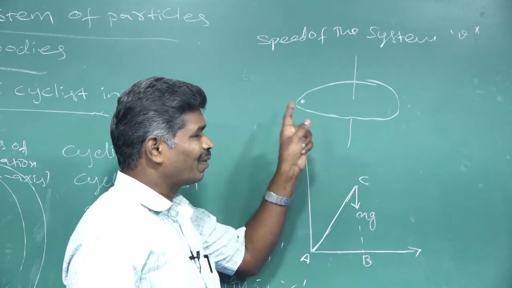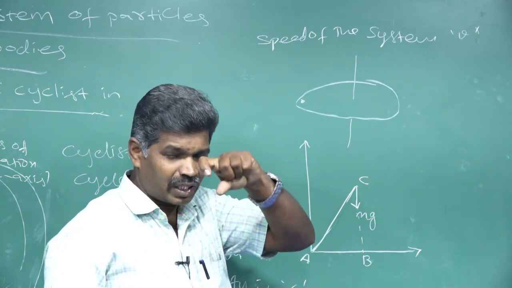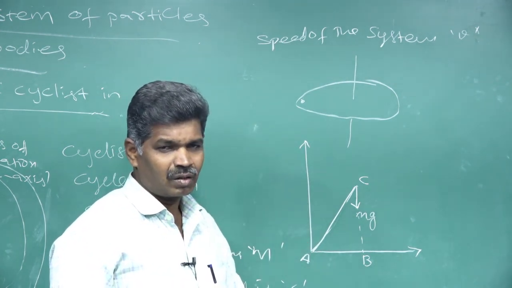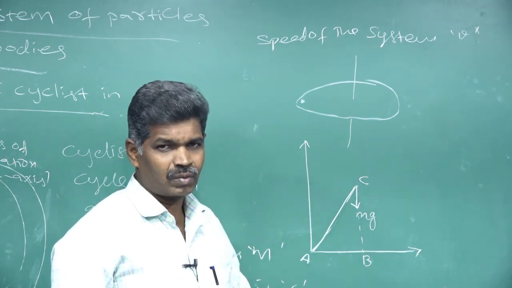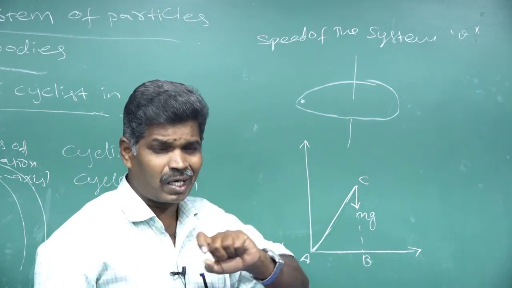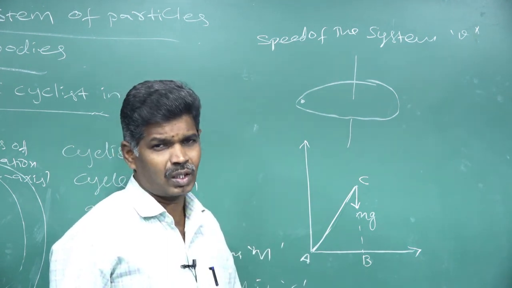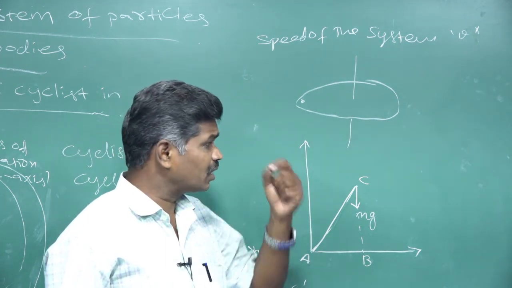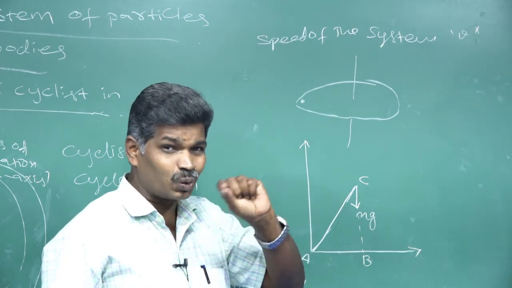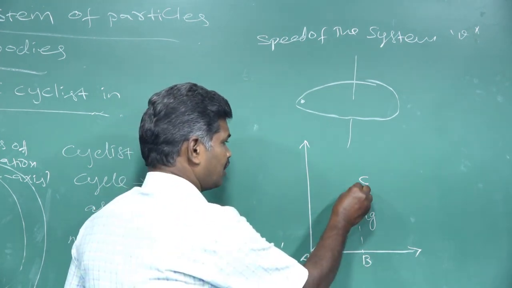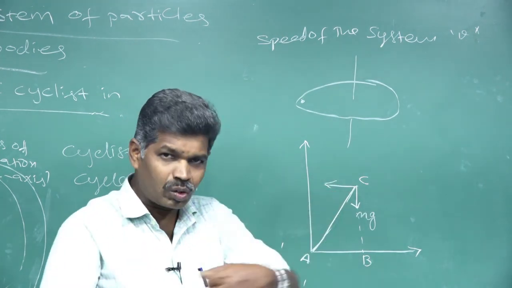Anyhow, if our system is in a rotating frame, for solving the problem we want to apply centrifugal force. That centrifugal force acts through the center of gravity in this direction, the outward direction.